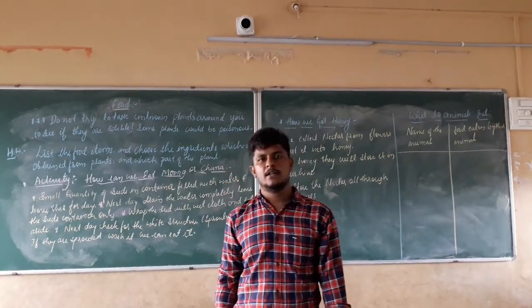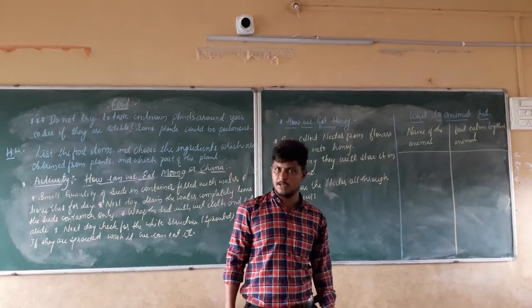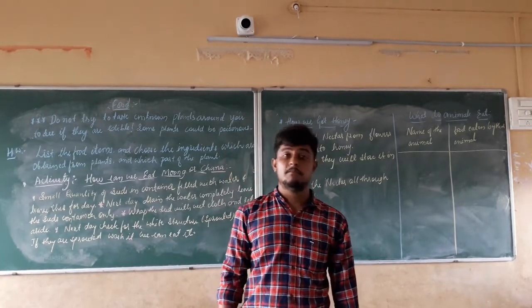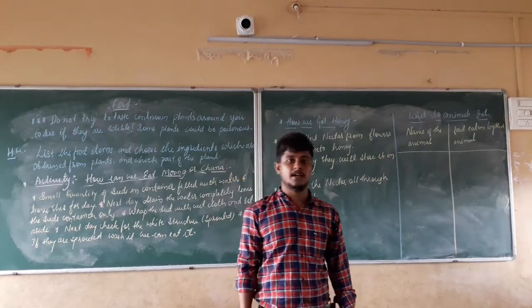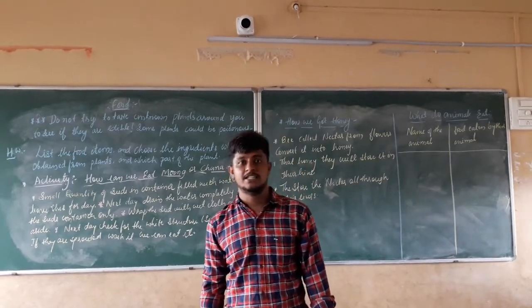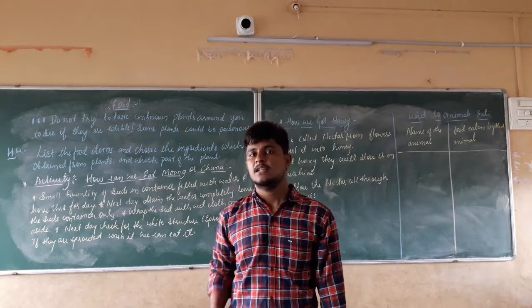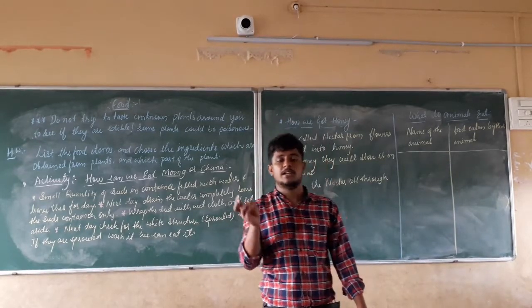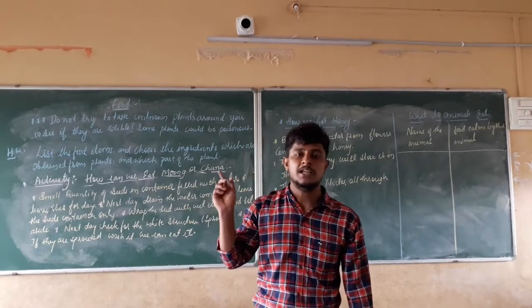In the same manner, from animals we get meat, eggs, and milk products, that is, butter, milk, cheese, ghee, etc. We also discussed in the last class from what part of the plant we get the food.